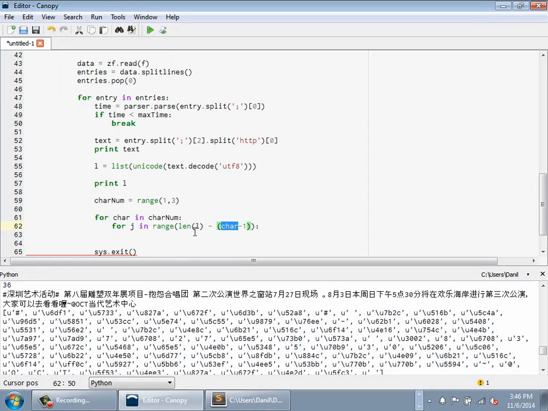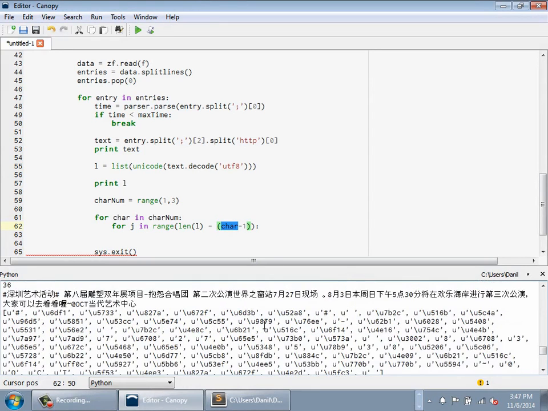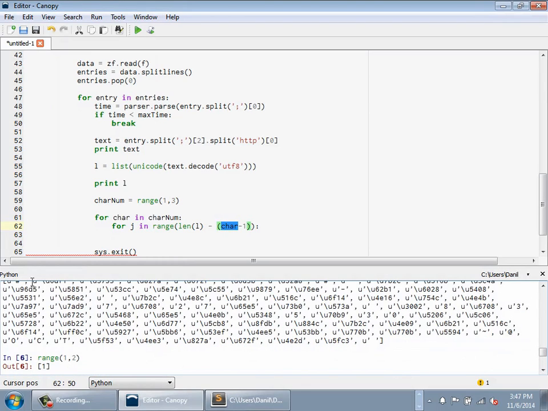Now in the second case where I'm looking at every combination of 2 characters, this is going to be 20. This is going to be 2 now. Minus 1 is 1. So now I'm going to look at the first 19. Okay? Because I actually only have 19 sequential combinations of 2 things. I'm going to look at this one, these 2, then these 2, then these 2, then these 2, and the last one's going to be these 2, right? I'm not going to have the 20th one. So this is just a way that each time I'm incrementing the number of character sets I'm looking at, I'm decreasing the iteration in the list by 1.